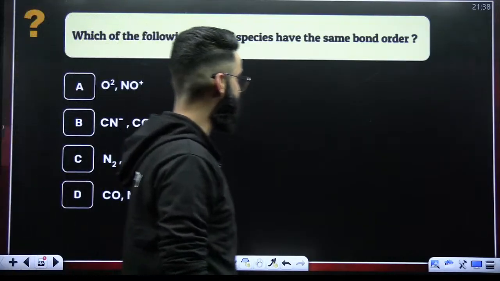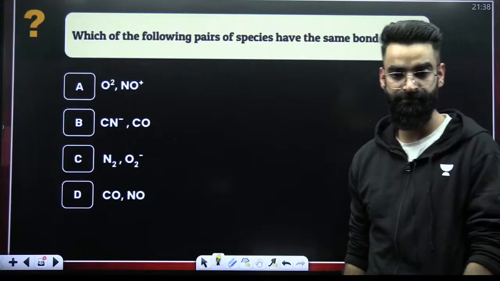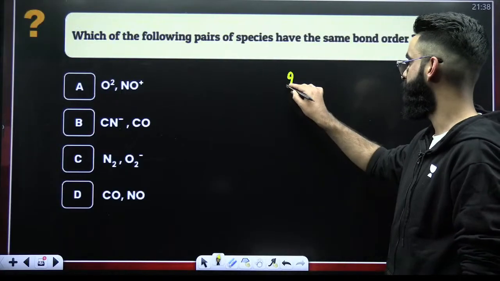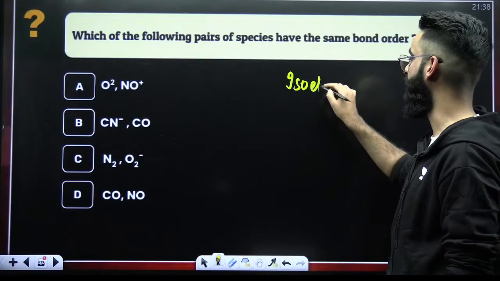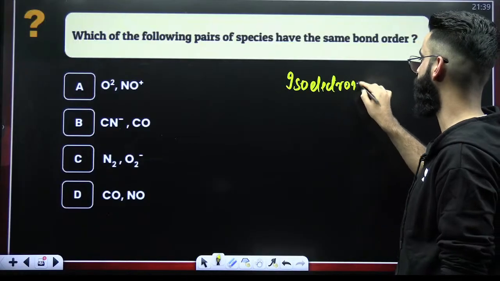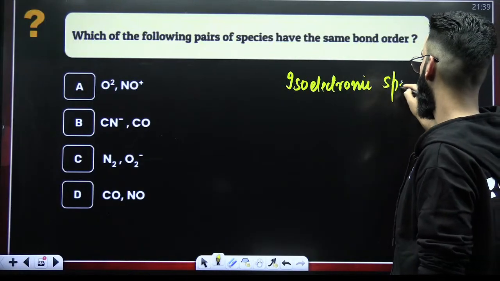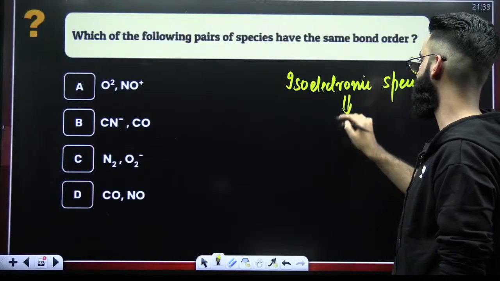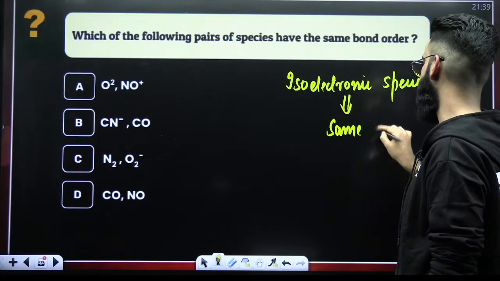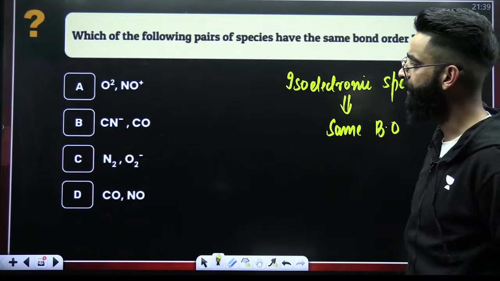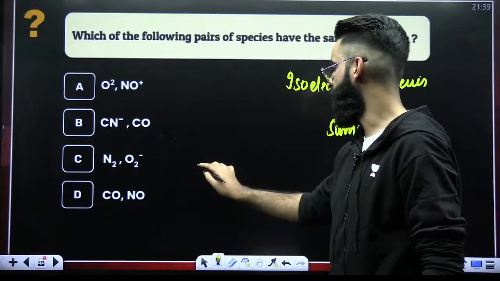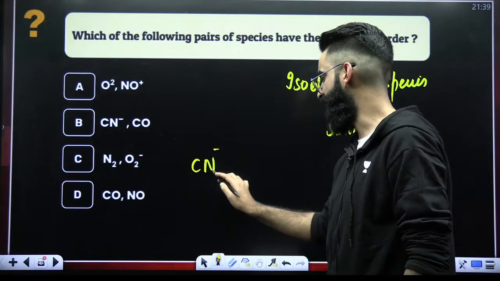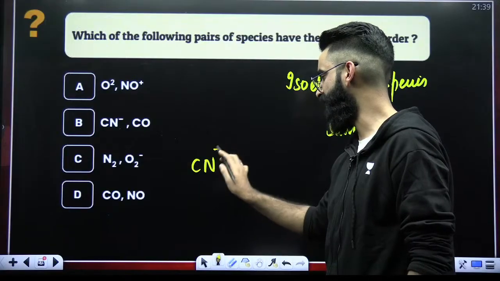Which of the following pair of species have same bond order? You must be knowing by now, isoelectronic species have got the same bond order. Now, which one is isoelectronic? Your CN negative: 7 electrons, 6 electrons, 7 plus 6 is 13, plus 1 is 14.